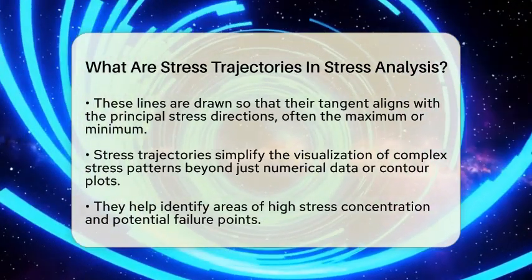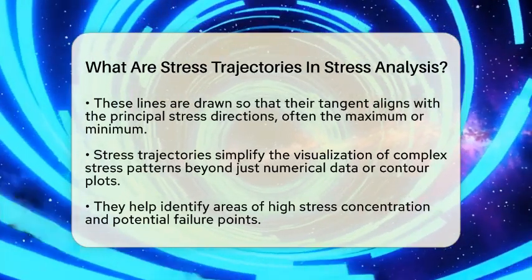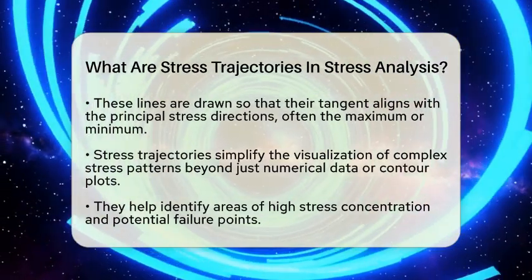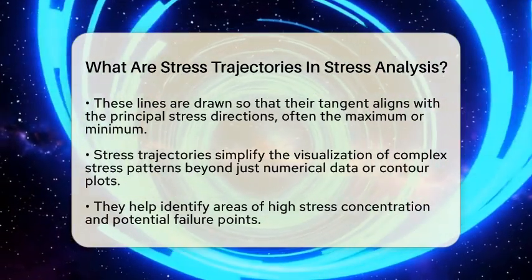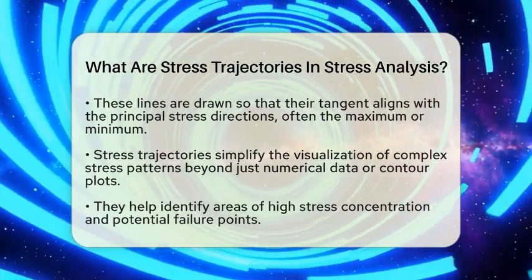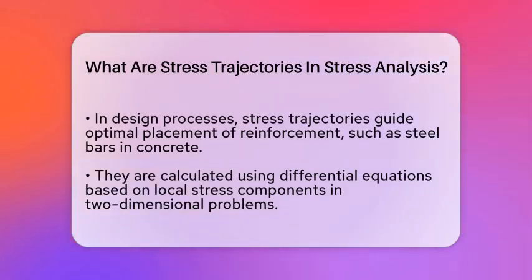For mechanical engineers working on design and analysis, stress trajectories are very useful. They reveal the force paths inside a structure, helping identify areas with high stress concentrations or potential failure points. For example, in reinforced concrete design, stress trajectories guide where to place reinforcement bars. They show the best directions for placing steel to carry loads efficiently. In plate bending or membrane problems, these lines help determine the best orientation for stiffening elements or reinforcement.